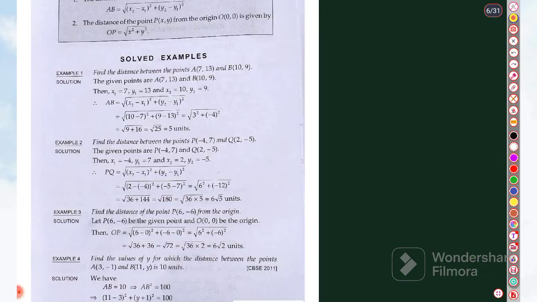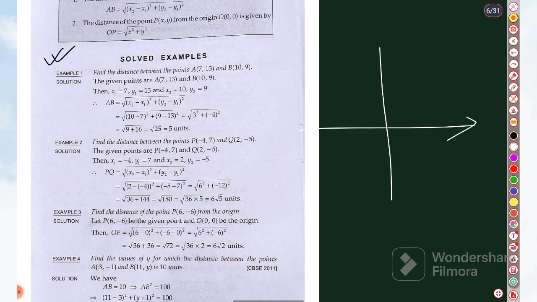Okay, next we will go to the next page and apply this formula. Suppose this is my coordinate axis, and this is the origin, coordinates 0 comma 0.